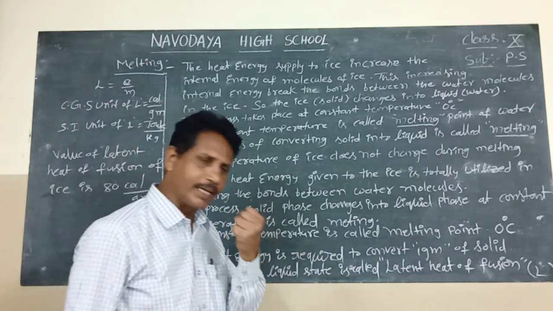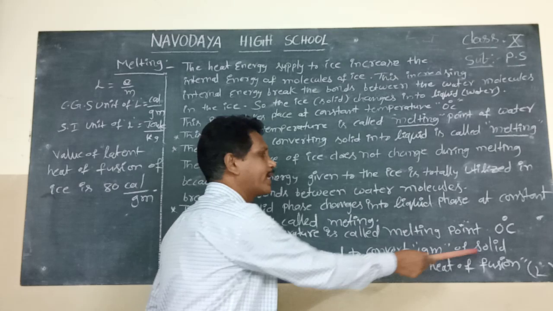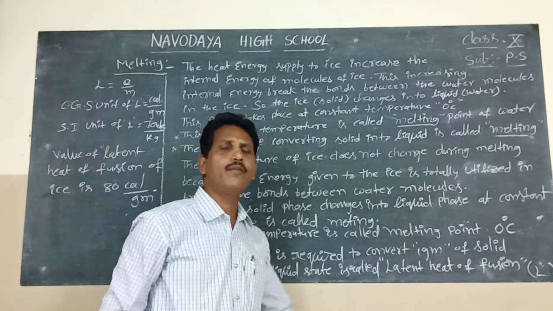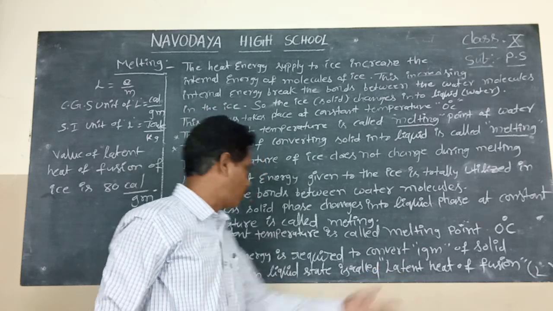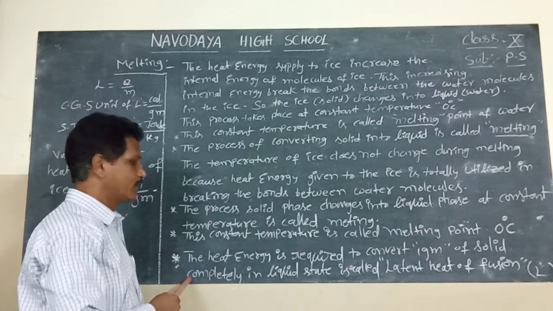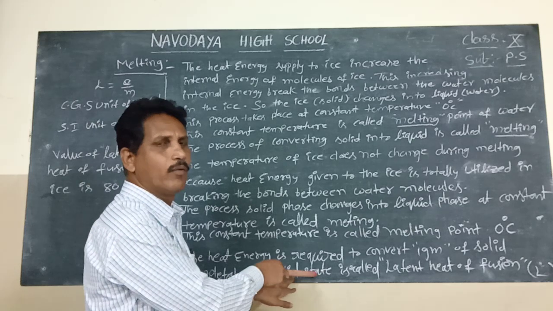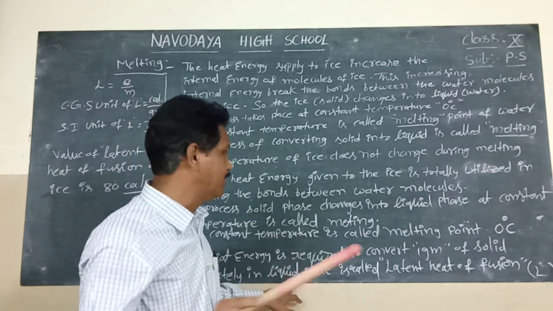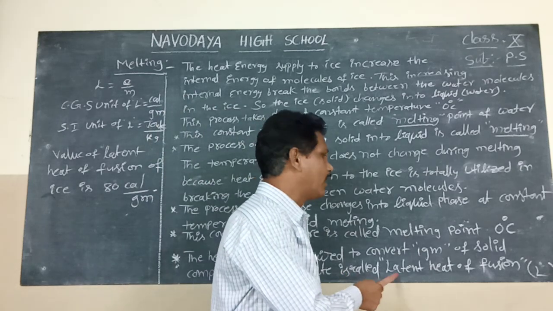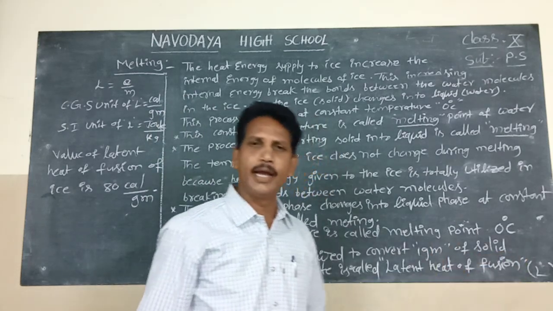The heat energy required to convert 1 gram of any solid, not just ice, completely into liquid state is called latent heat of fusion.